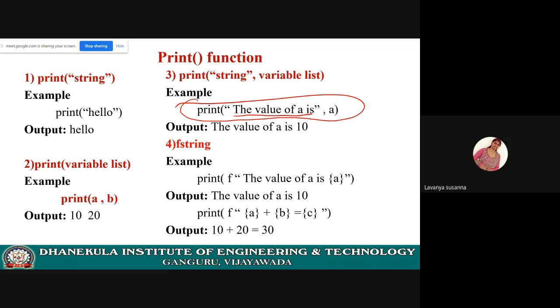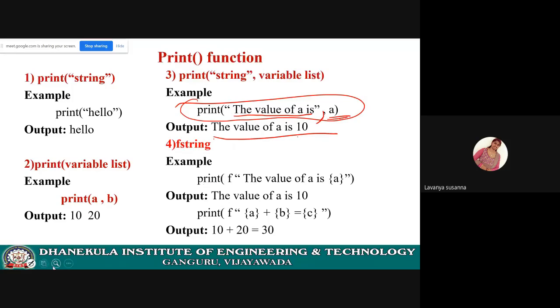After that, you have given a comma. Why have you given the comma? Because you want to display a variable's value. If you want to display a variable's value, give a comma. After that, give the variable. What is the variable here? A, which is 10. The variable A value will be printed. See the output: the value of A is 10.